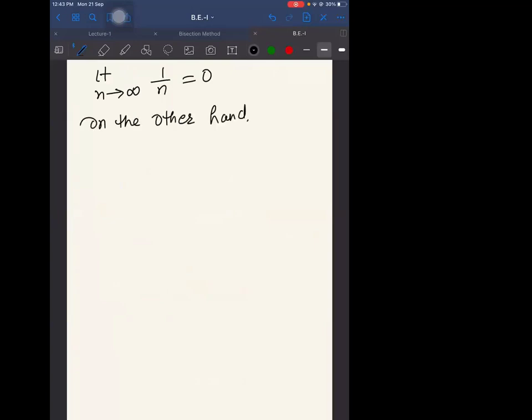On the other hand, say I have the sequence (-1) raised to power n. The first term would be -1. If I put n equal to 2, it will become 1, and then -1, and then 1, and so on. Do you think this sequence is heading towards a specific number? No. It will keep fluctuating between -1 and 1, it will keep oscillating. So it will not go to a certain number. So I use a nice word. We say that 1 by n.